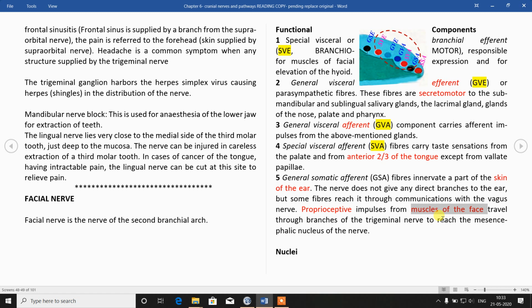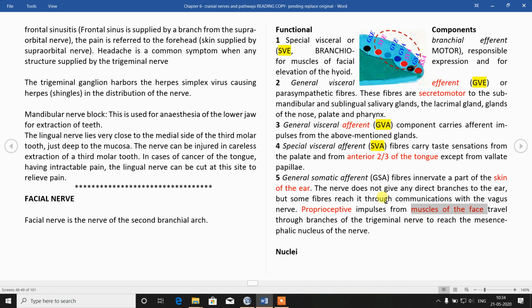We have seen three parts of the trigeminal nucleus from cranial to caudal: mesencephalic, chief sensory, and spinal nucleus. In the spinal nucleus of the trigeminal nerve, the proprioceptive sensations will be relayed. So in any cranial nerve, when proprioceptive fibers are carried, ultimately they will reach the trigeminal nucleus.